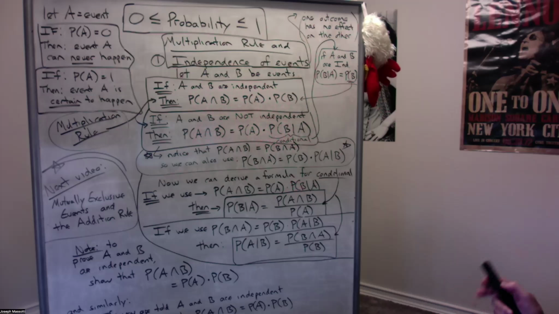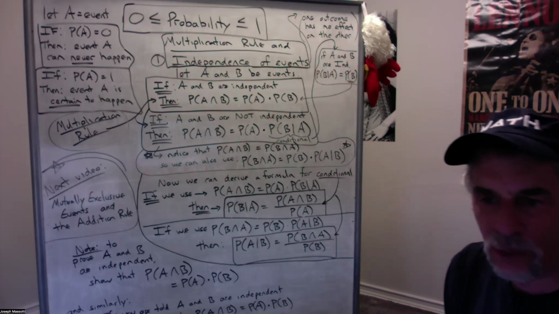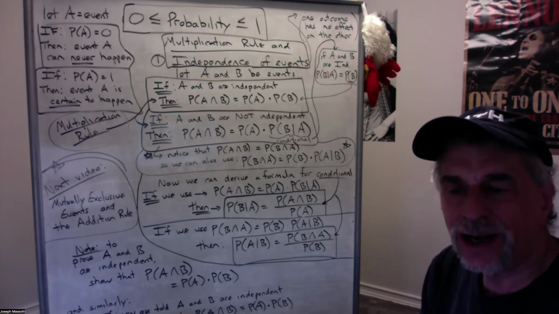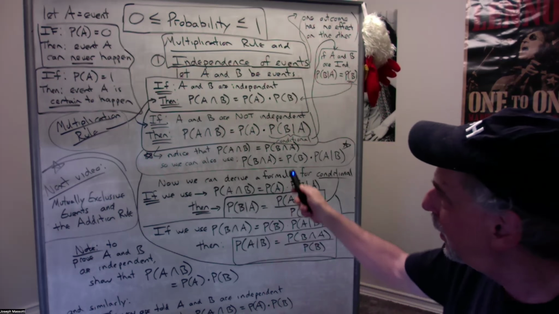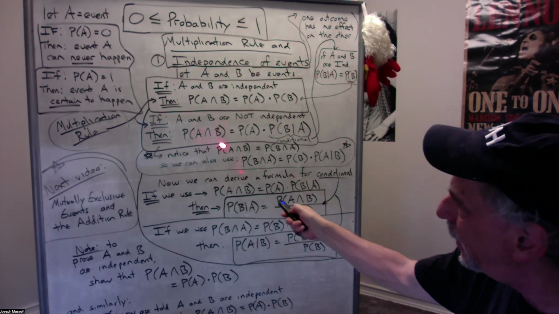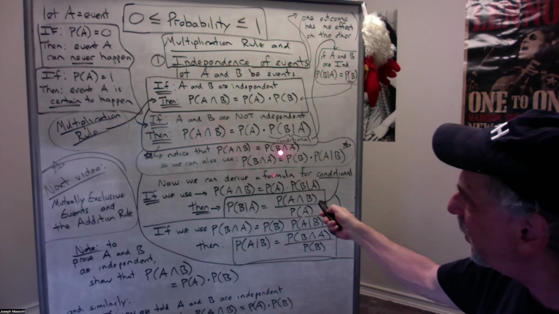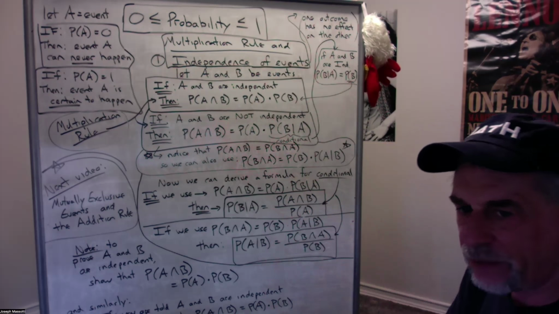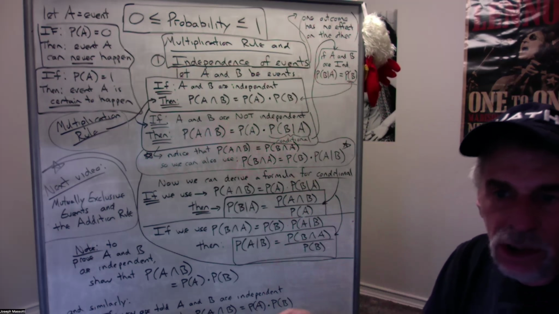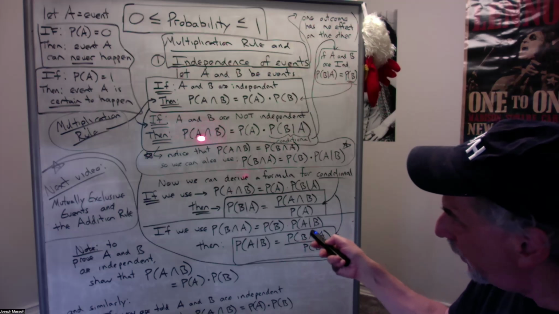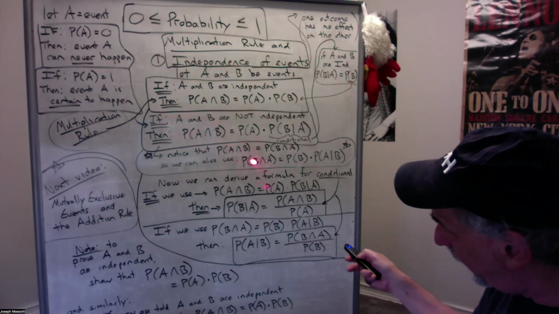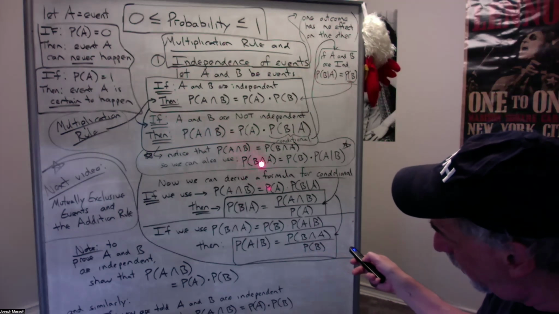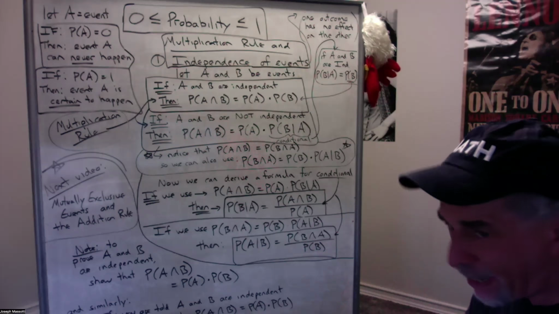Now, what I want you to notice here is really a very helpful bit of knowledge that I find a lot of students don't see for some reason. Realize here that the probability of A and B, well, isn't that the same as the probability of B and A? Right? If two events are happening, then two events are happening. We can call it the probability of A and B, or we can call it the probability of B and A. These two things represent the same outcome, events A and B happening, both of them.